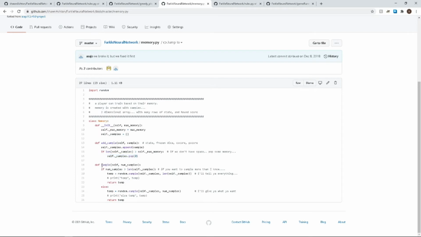As well as when we do sample, it's going to return a random amount of the number of samples that we want from our entire memory. And how this is going to help us is it's going to be what we train our neural network on. Neural networks usually need large amounts of data to train itself to be able to recognize correct answers and wrong answers. And because we don't have a lot of that, we built our own by having the neural network, or AI, play against itself and add samples to the memory. And as it does this, it retrains itself over and over.